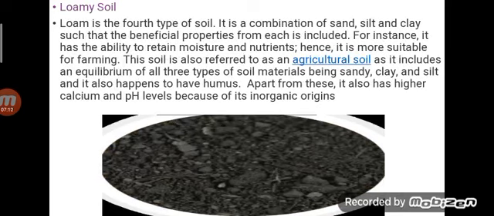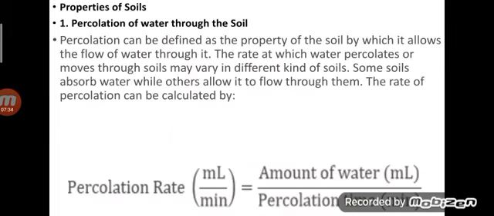Last one, loamy soil. This is black soil. Loamy is the 4th type of soil. It is a combination of sand, silt and clay such that beneficial properties from each are included. For instance, it has the ability to retain moisture and nutrients, hence it is more suitable for farming. This soil is also referred to as an agricultural soil. So, 4 types of soil.